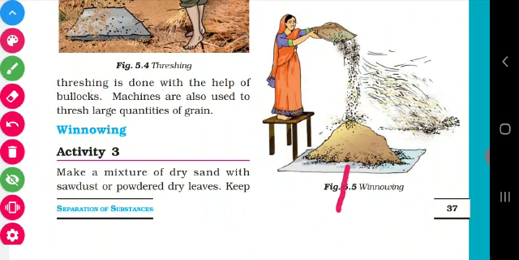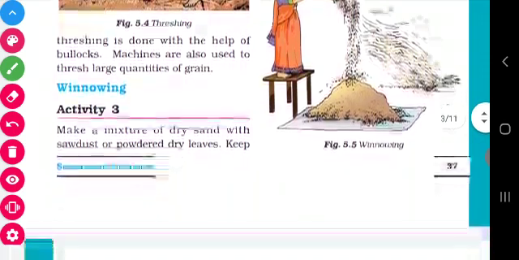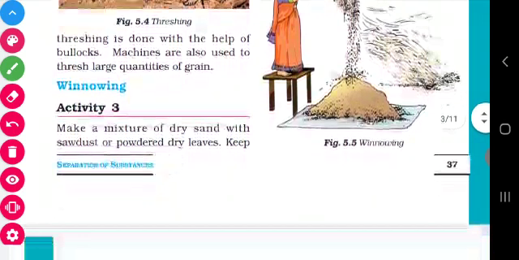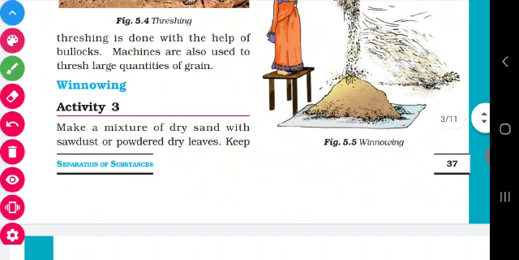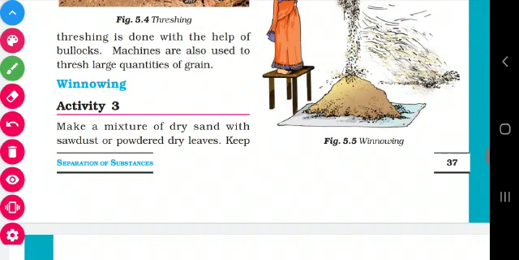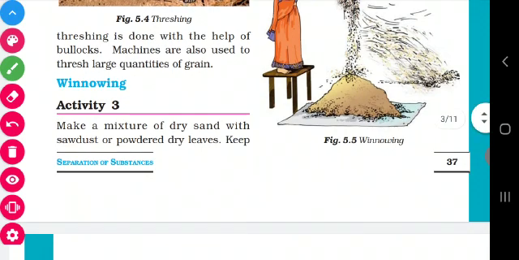Okay, children, for this, let us start with an activity. We have to prepare a mixture. The mixture must contain two substances. The first substance is dry sand. We have to take the sand and we have to dry that.